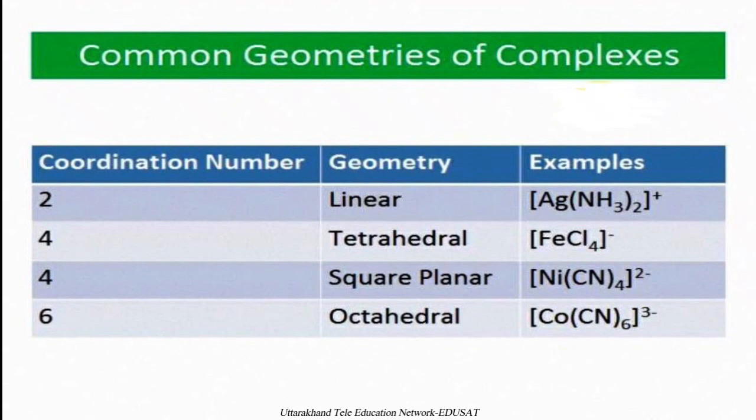If ligands approach the central metal atom along the axes, they can form square planar complexes, and if ligands approach the central metal atom in between the axes, they can form tetrahedral complexes.